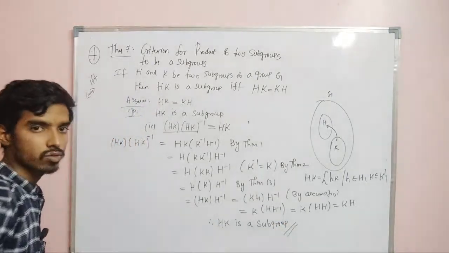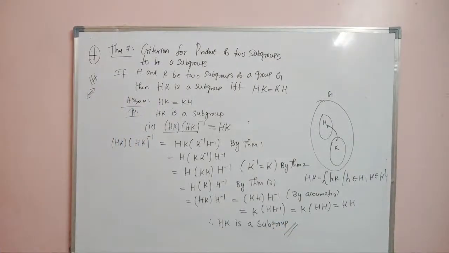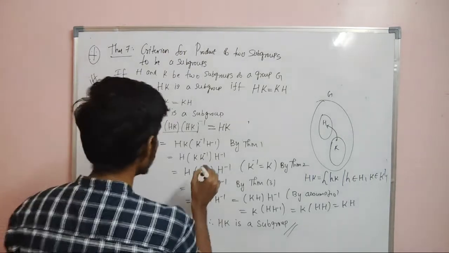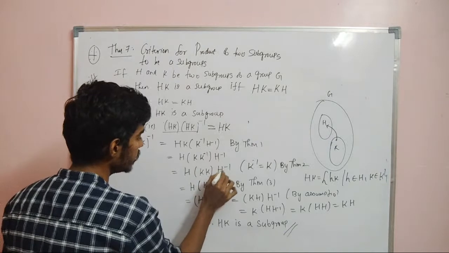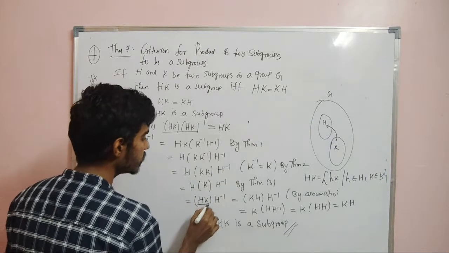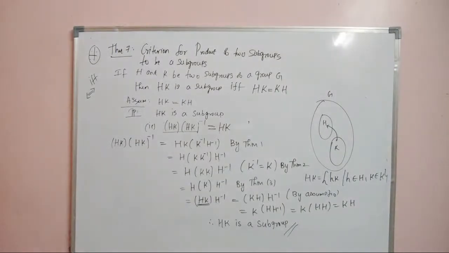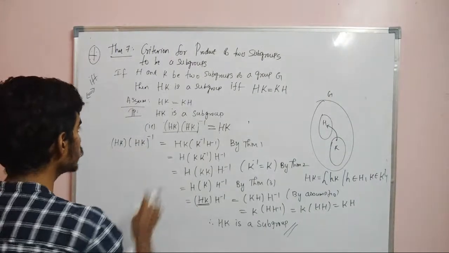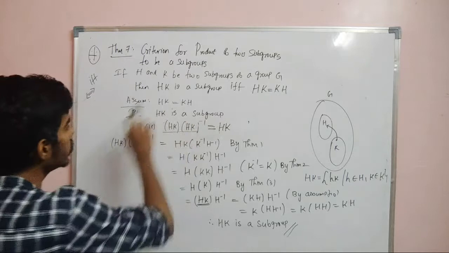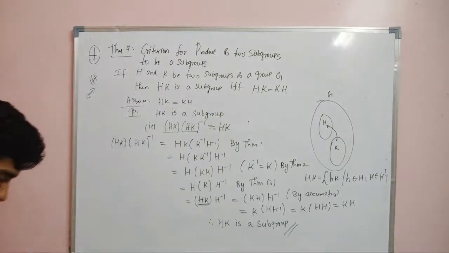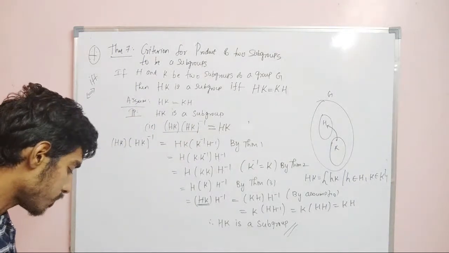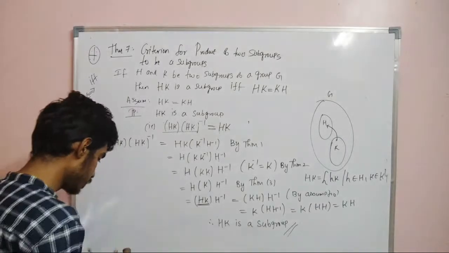Right? So just go through theorem 1, 2, 3 before proving this theorem. So I will repeat. We have used theorem 1, theorem 2, theorem 3, and we have interchanged using the assumption, and again I am using theorem 2 and theorem 3 to prove that HK is a subgroup. Now I am going to assume that HK is a subgroup, and I am going to prove HK is equal to KH, right? Conversely, suppose HK is a subgroup.